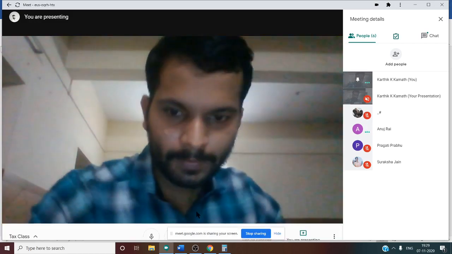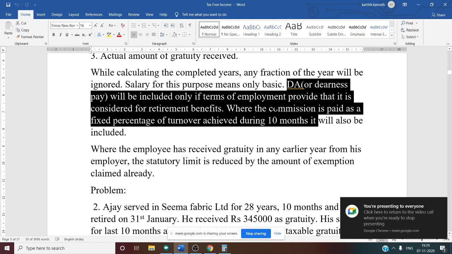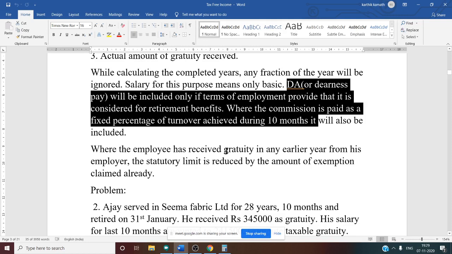Yes, commission. Here they said you can consider the commission when the percentage of commission is given. So in the problem they may ask, 1% on sales turnover of 20 lakh, or 2% on sales turnover of 50 lakh. In that case, you should consider that commission for not covered. How to calculate the commission amount? 50 lakh into 2%. That will be given in the question, and that amount you need to add to the salary.